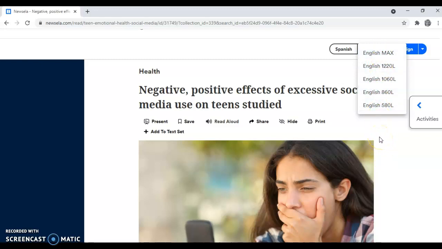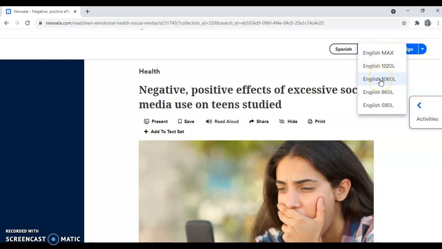If you have a Lexile level around 850 or 900, you can choose this. If your Lexile level is around 1000, you can select this. If you are at 1200 or around 1200, there's an option for that. And then this is the highest version of the article, the maximum Lexile level.